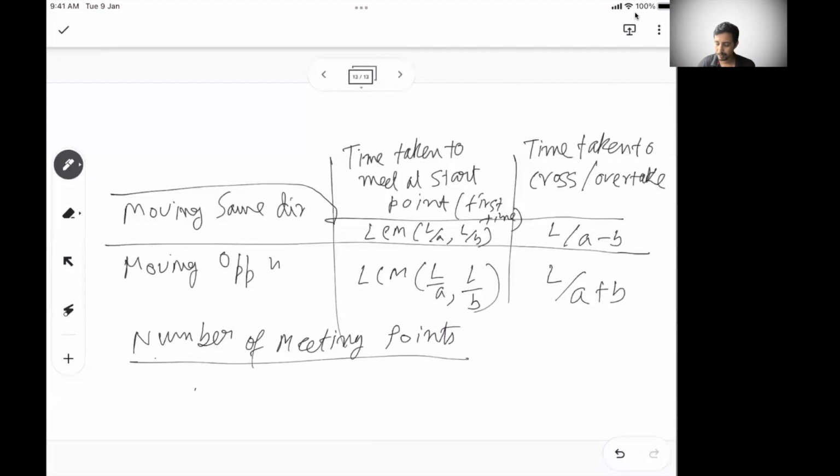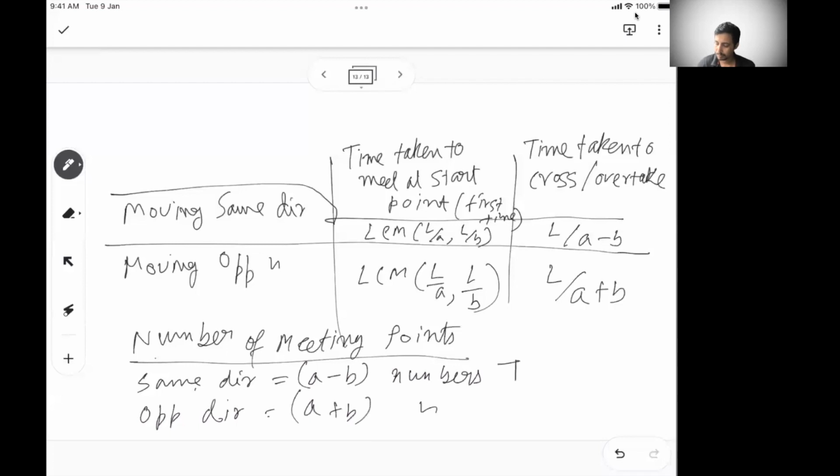So the number of meeting points when moving in the same direction has to be A minus B numbers. For the opposite direction, I'll take an example, it has to be A plus B numbers. Remember, this is A minus B when the speed ratio A is to B is in the most simple form. What do I mean by the most simple form?